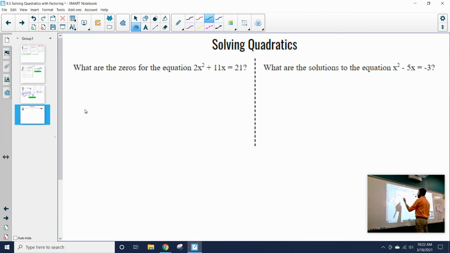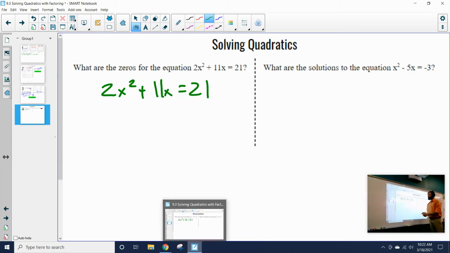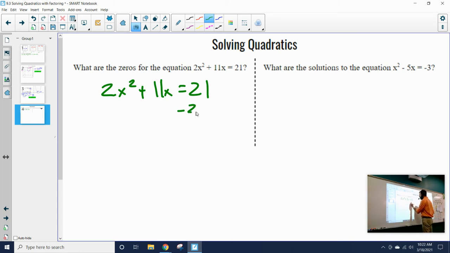Well, if I have 2x squared plus 11x equals 21, all I need to do is inverse this so one of my sides is equal to 0, and then I can solve that quadratic just normally using my factoring. So I'm going to inverse 21, and this is going to cancel out, so that's going to be equal to 0. Now, the thing is, I have to think, what is 21 like terms with? Is it like terms with x squared? Is it like terms with 11x?